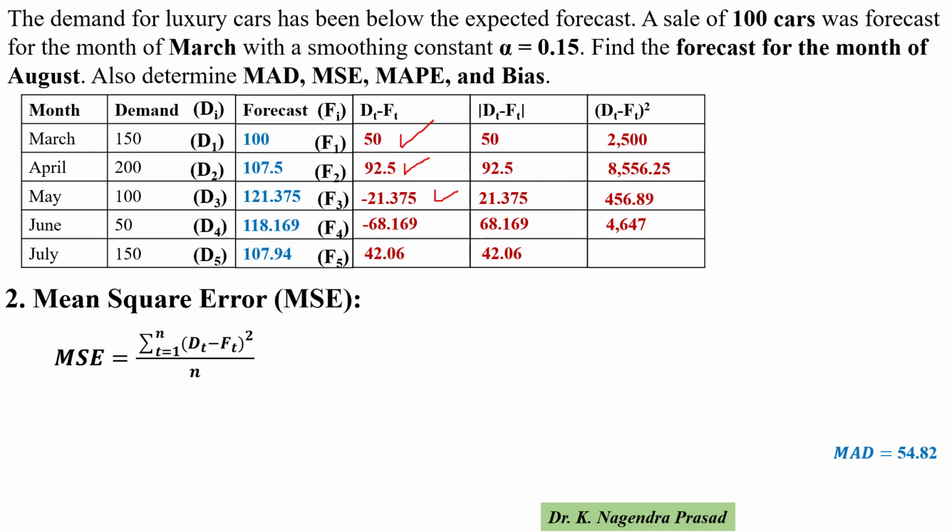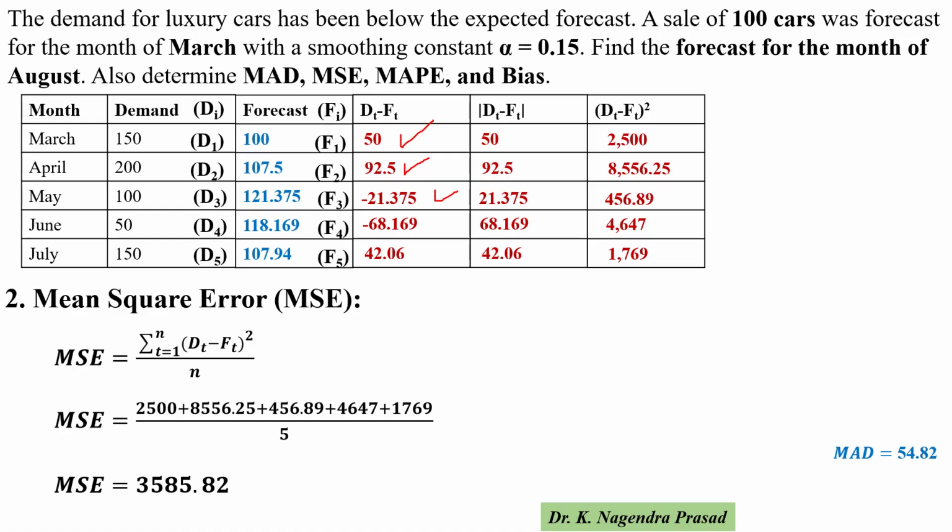And next for July, 42.06 and its square is 1769. Then MSE equals 2500 plus 8556.25 plus 456.89 plus 4647 plus 1769 divided by 5, which is equal to 3585.82. So the MSE value is 3585.82.